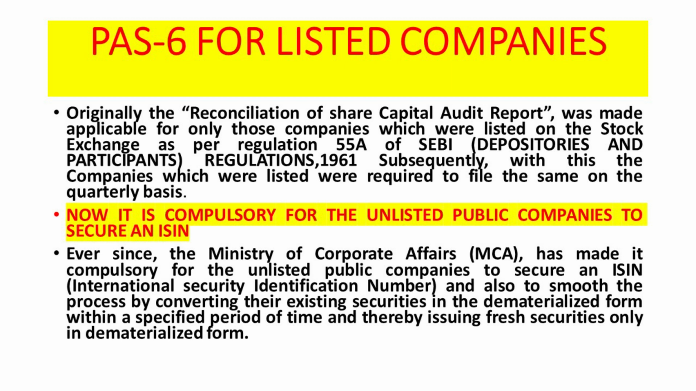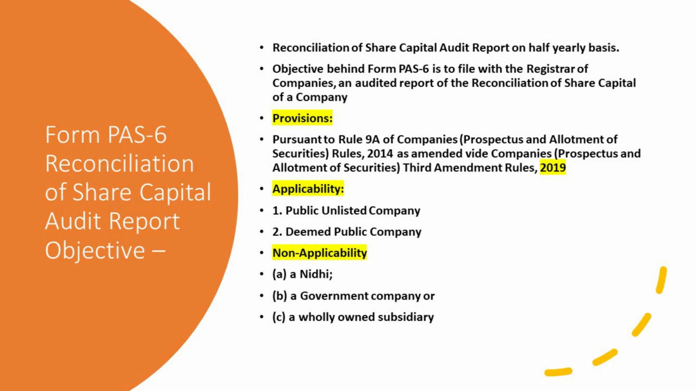Form PAS-6: reconciliation of share capital audit report for public unlisted companies. Objective: reconciliation of share capital audit report on a half-yearly basis. The objective behind Form PAS-6 is to file with the Registrar of Companies an auditor's report of the reconciliation of share capital of the company. Provision: pursuant to Rule 9A of the Companies (Prospectus and Allotment of Securities) Rules 2014, as amended by the Companies (Prospectus and Allotment of Securities) Third Amendment Rules 2019.